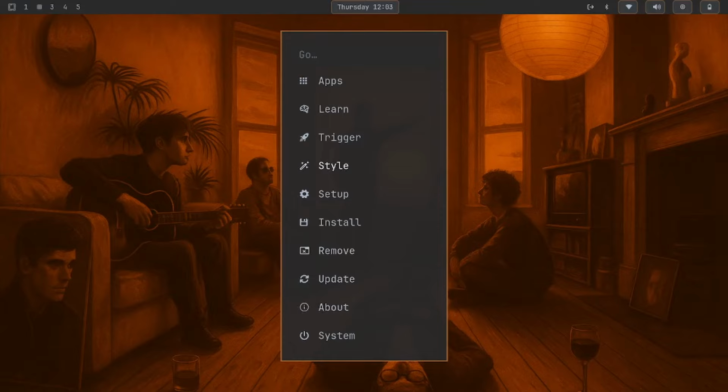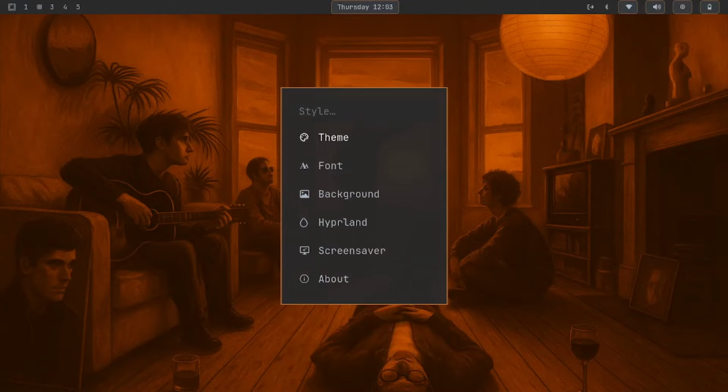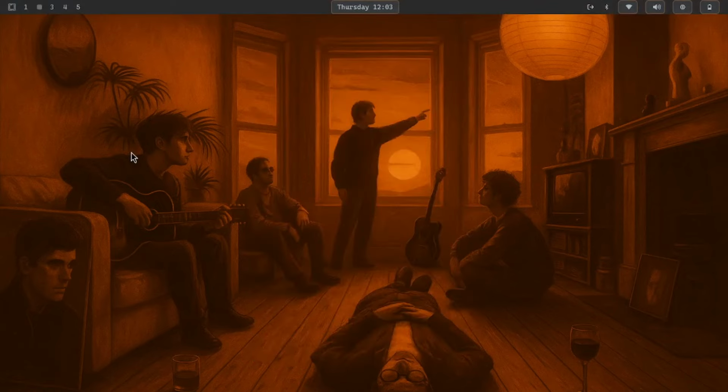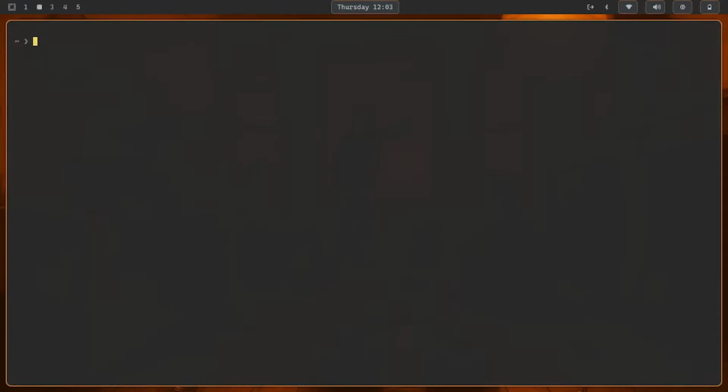But some more things on styling. Come here, change font. I'm using JetBrains Mono, my favorite font. Actually, let me try this one. I heard a lot of people really like this one. So it changes the font up here. Okay, this one does look pretty nice. Change the font up here. Changes the font everywhere on here. If I come here and put who am I, I actually do like this font. I might stay on this for a while.